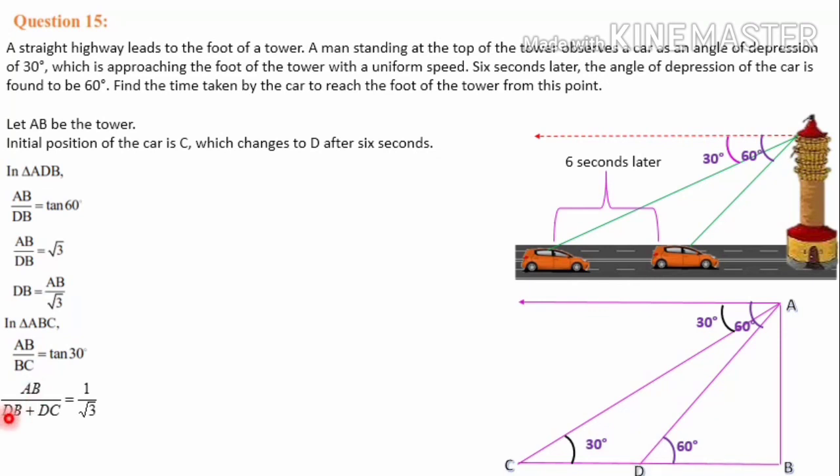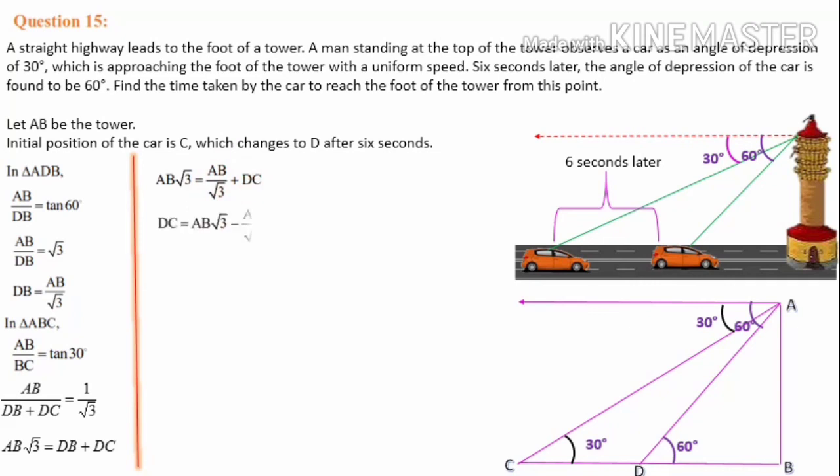So AB by DB plus DC is equal to 1 by root 3. Cross multiplying, AB root 3 is equal to DB plus DC. We calculated the DB value, AB by root 3, so replace DB and put that value: AB by root 3 plus DC.